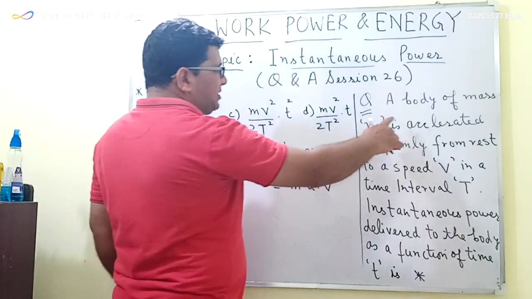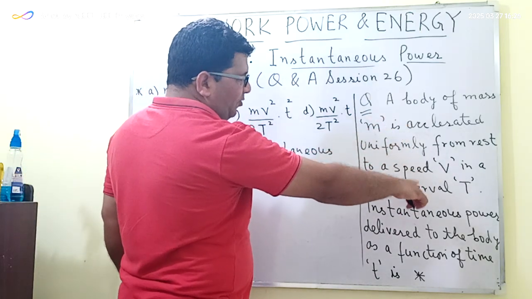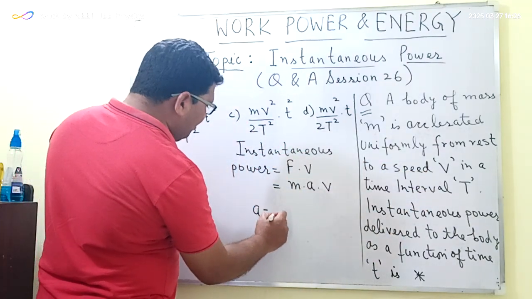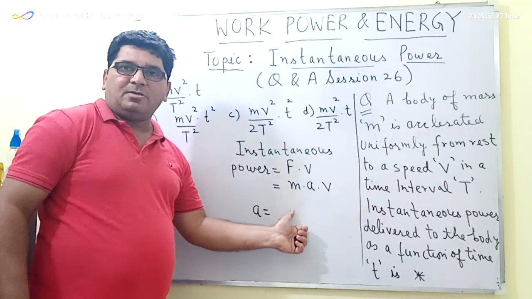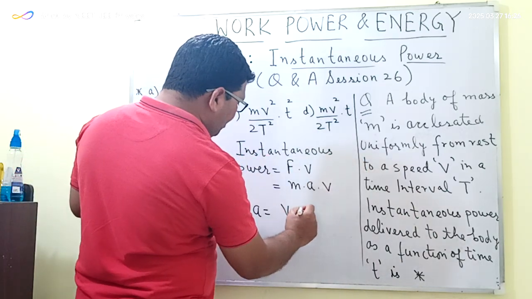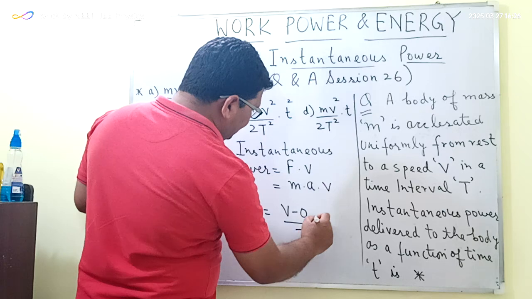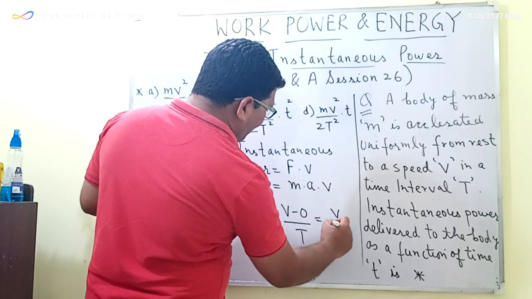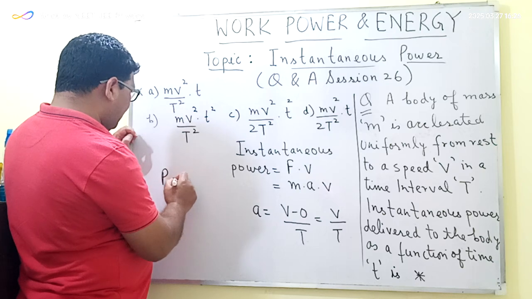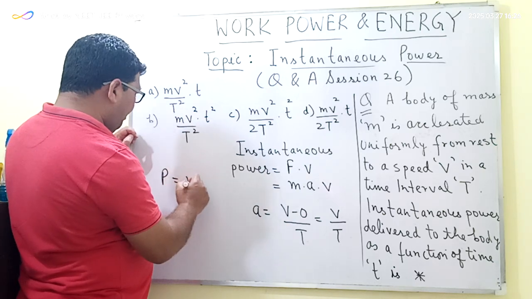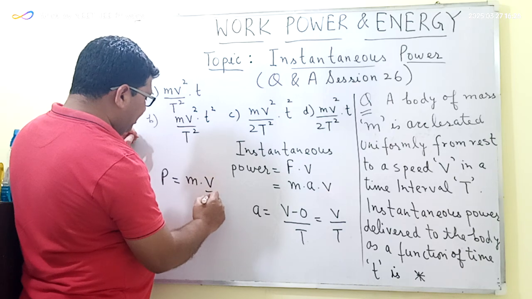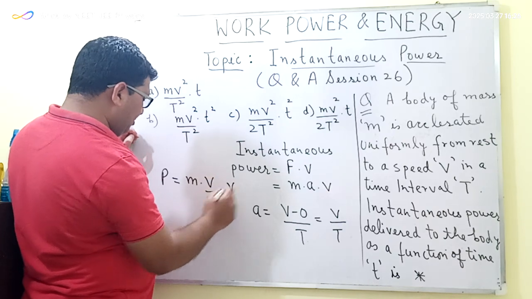Since this body is accelerated from rest to a speed v in a time interval T, acceleration will be equal to change in velocity divided by the time interval. So the change in velocity is v minus 0 divided by T, that is capital T. So this is equal to v upon capital T. So instantaneous power, say P, is equal to m into v upon T into v.